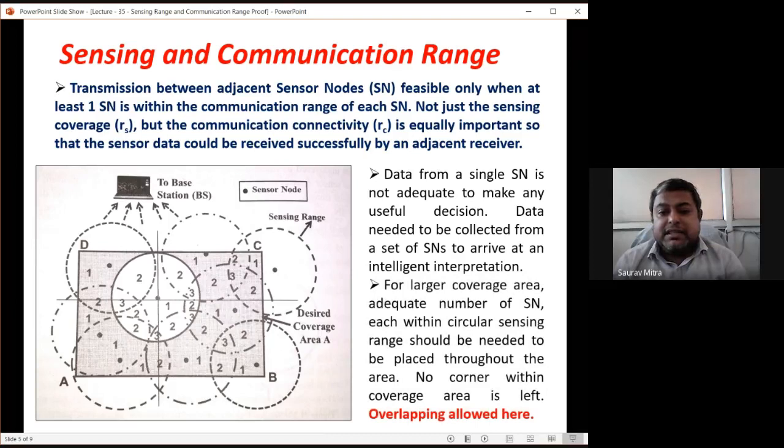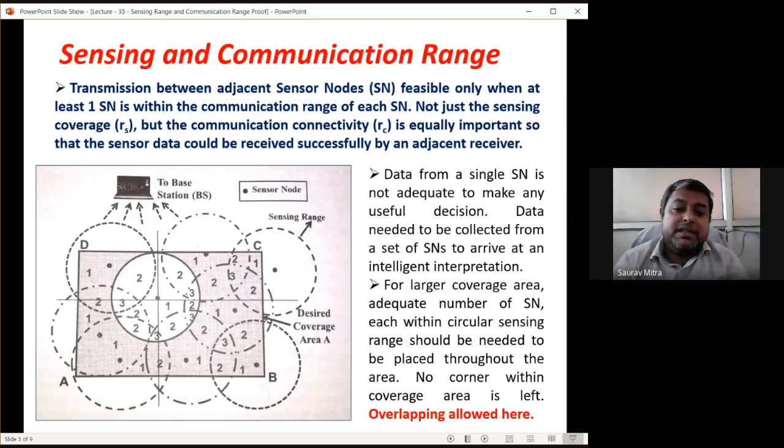So for a larger coverage area, an adequate number of sensor nodes, each within a circular sensing range, needs to be placed throughout the area. So in this case, for the ABCD area, we have placed 9 sensor nodes. Each sensor node has a communication radius of RS. If the ABCD area becomes bigger, in that case, maybe we have to place 50 sensor nodes. So likewise, it goes on.